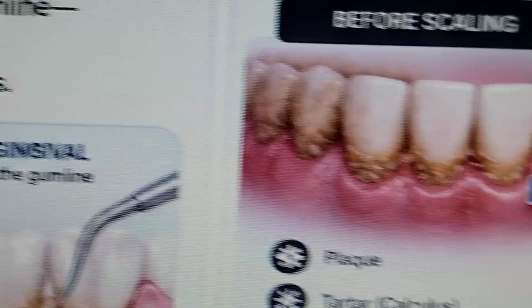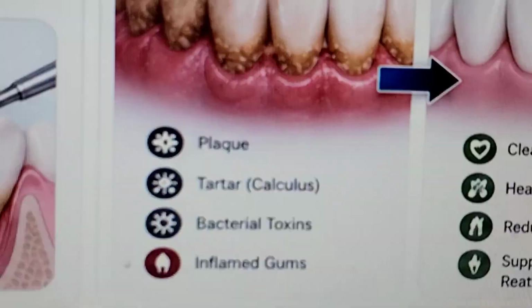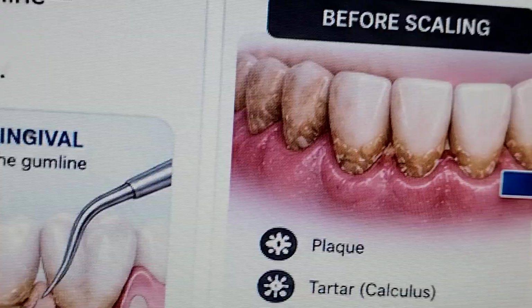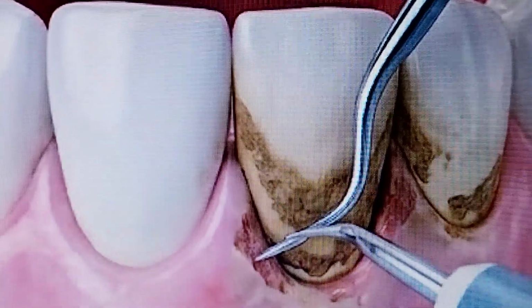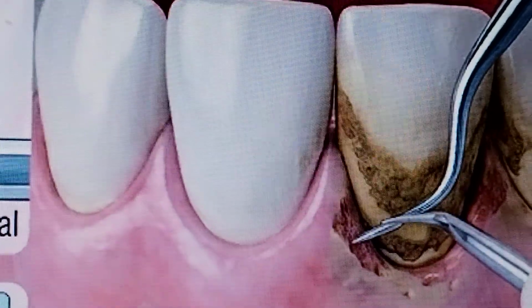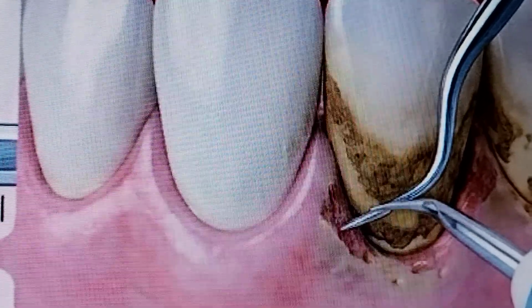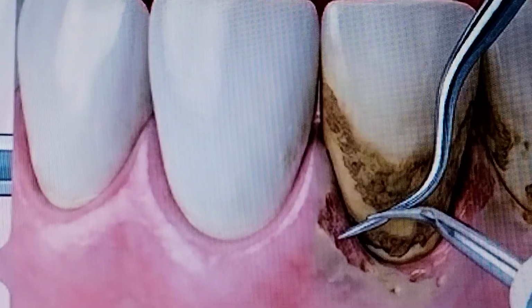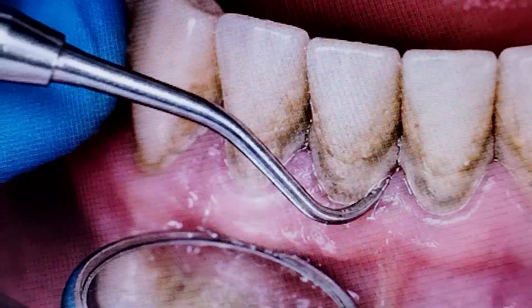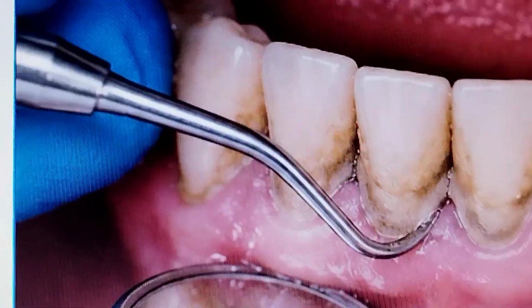You can see before scaling, the gums are swollen and the calculus is here, and after scaling, you can see a clean tooth surface, healthy gums, reduced inflammation, and support for reattachment of the gums. Before scaling there was plaque, tartar, calculus, bacterial toxins and inflamed gums. So scaling is a non-surgical, mechanical removal of plaque, bacterial biofilm and hard calcified mineral deposits, supragingival and subgingival. The clinical objective is restoring a biologically clean, smooth root and enamel surface, enabling natural gum reattachment and healing.